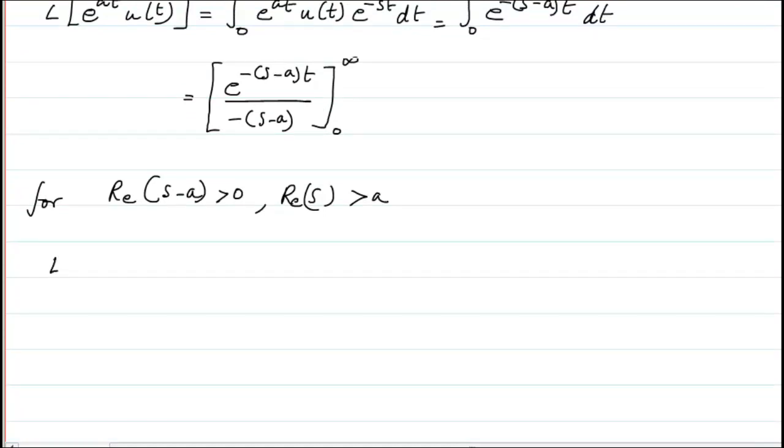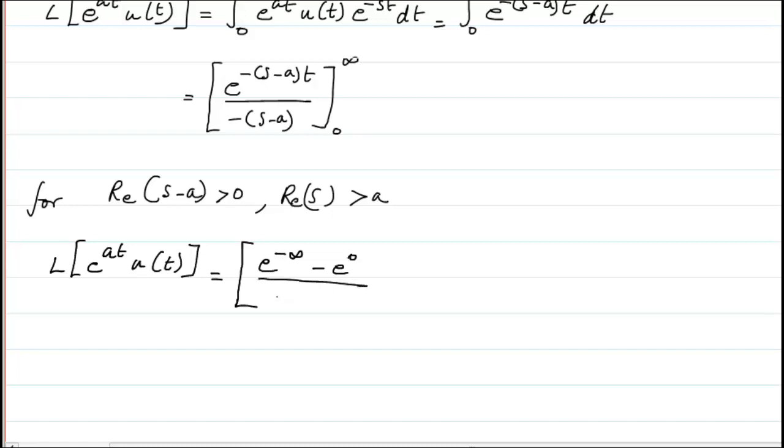Laplace transform of e raised to power at u of t will now become, if I substitute infinity, e raised to power minus infinity minus e raised to power 0 divided by minus of s minus a. Only for this case. If this case is not satisfied, then I cannot write this equation.